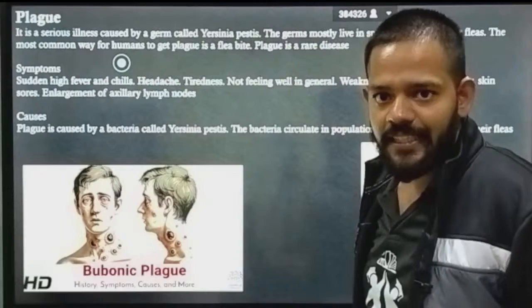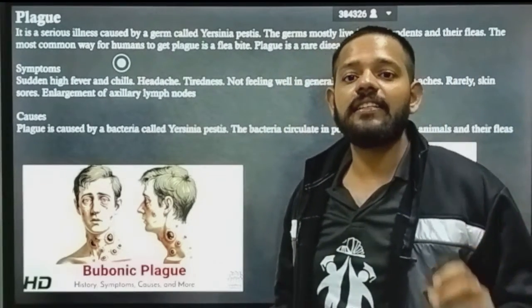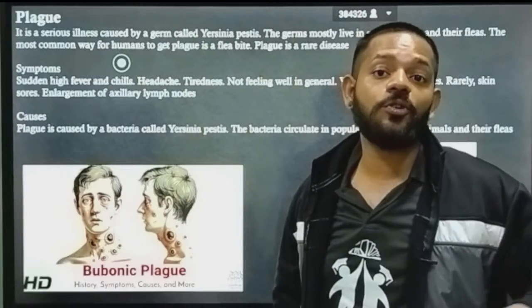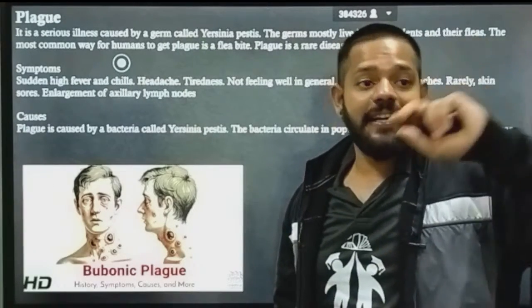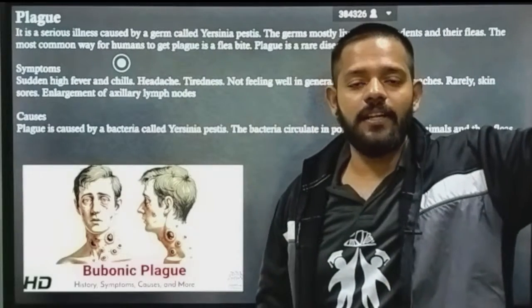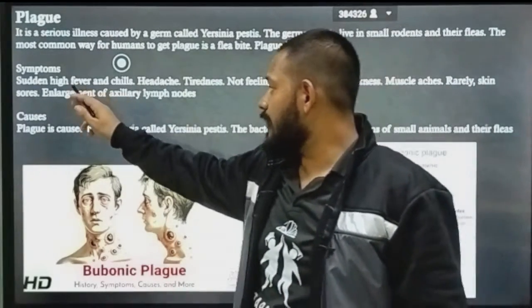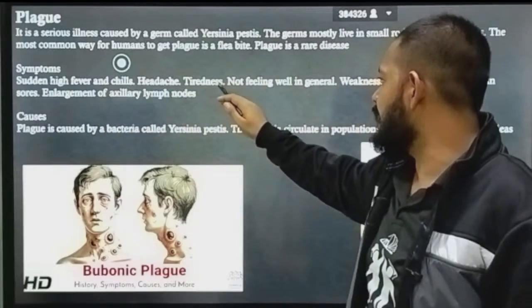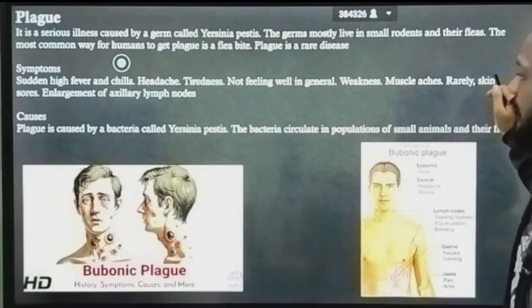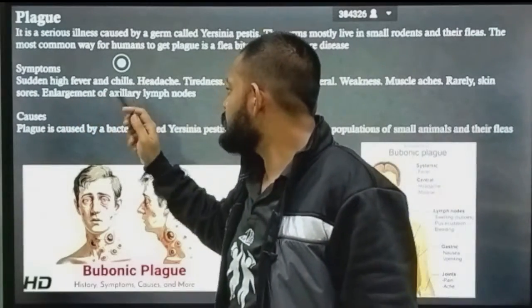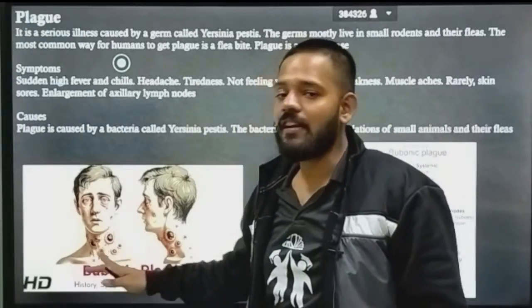Now it is a rare disease, but during the time of World War I, this was a havoc, just like your corona. It was an endemic, pandemic, that really spread throughout Europe at that time. Symptoms: sudden high fever and chills, headache, tiredness, not feeling well in general, weakness, muscle ache, rarely skin sores, enlargement of axillary lymph nodes. The axillary lymph node, this thing will happen.